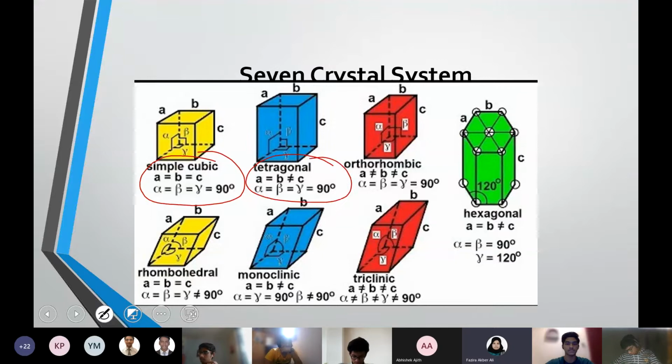Here we are not discussing how particles are arranged. We just discussed what different geometry is possible with different possibilities of edge lengths and axial angles. Based on that, there are seven crystal systems.